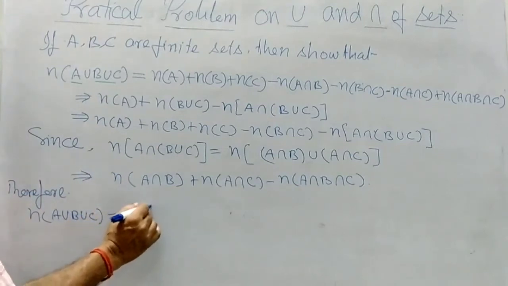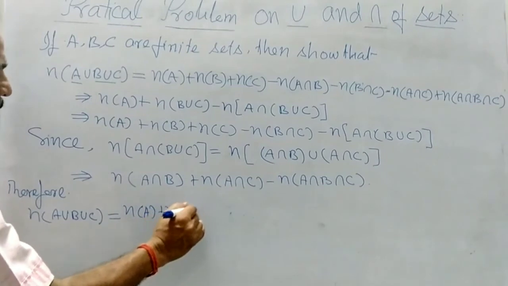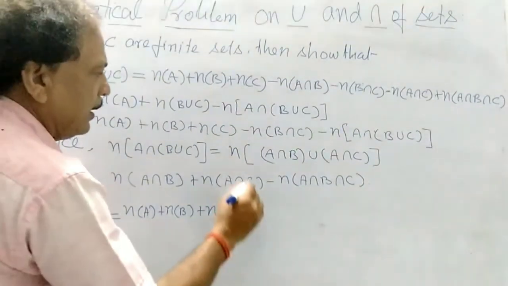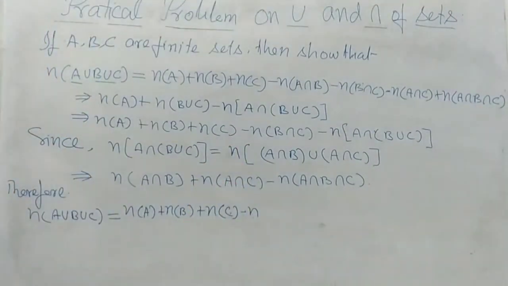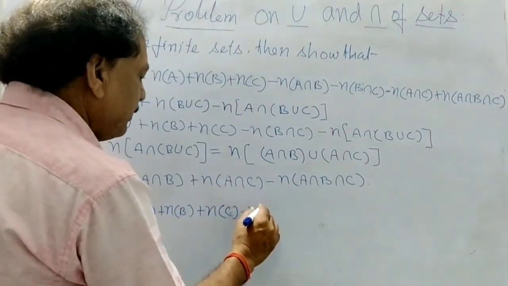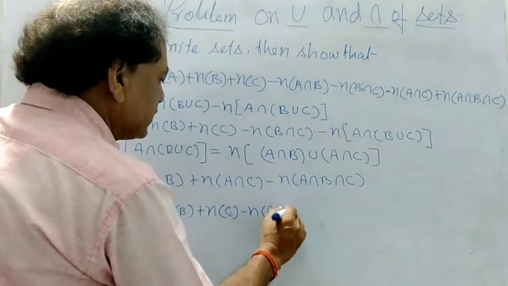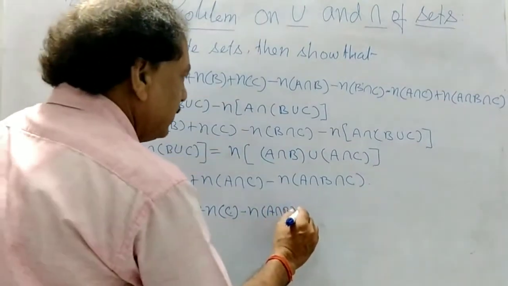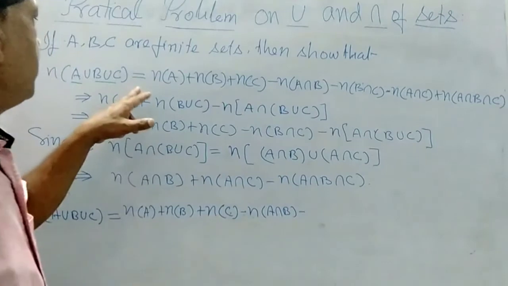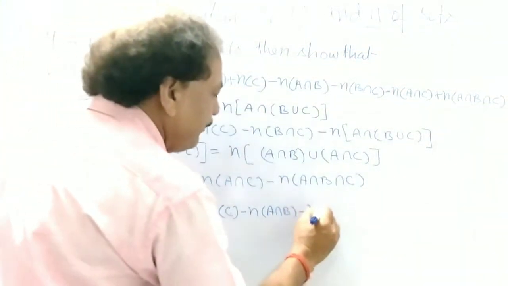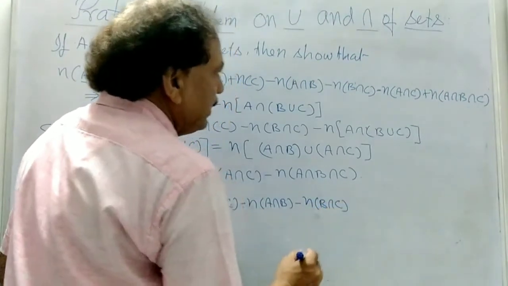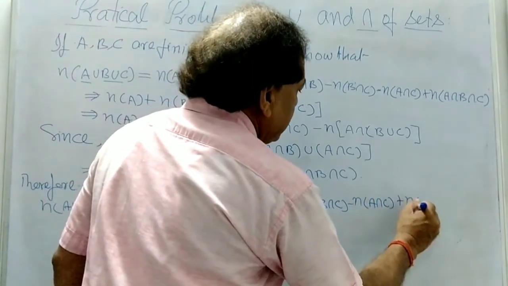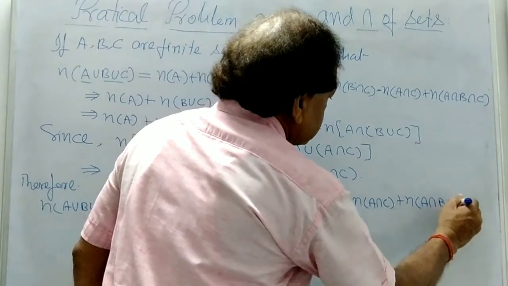N(A) plus N(B) plus N(C) minus N(A intersection B) minus N(B intersection C) minus N(A intersection C) plus N(A intersection B intersection C).